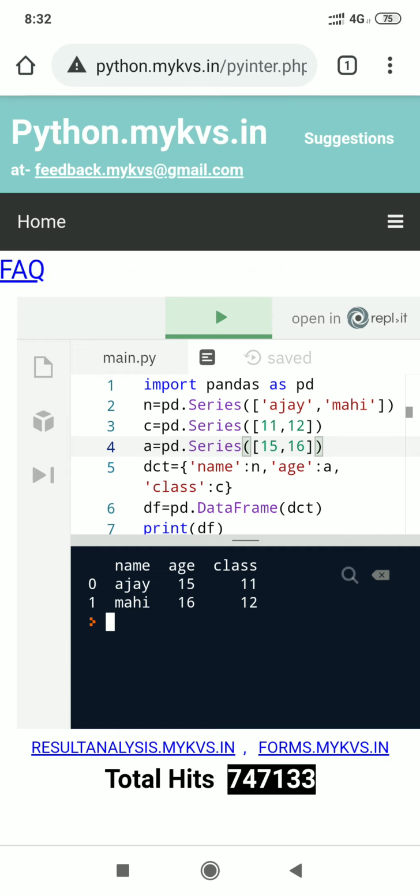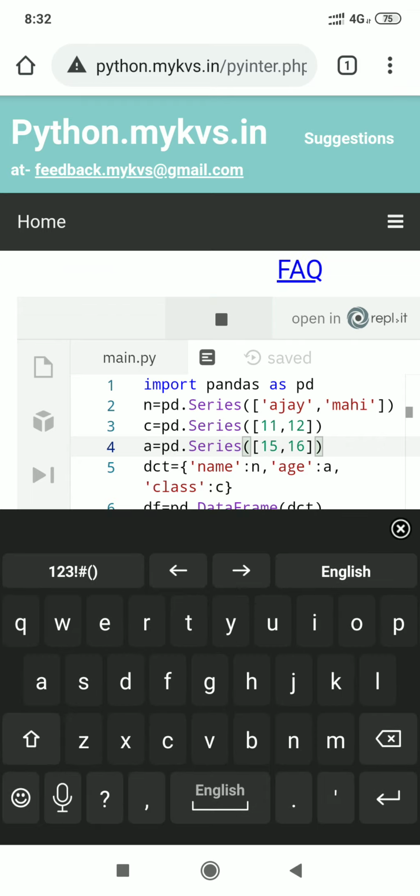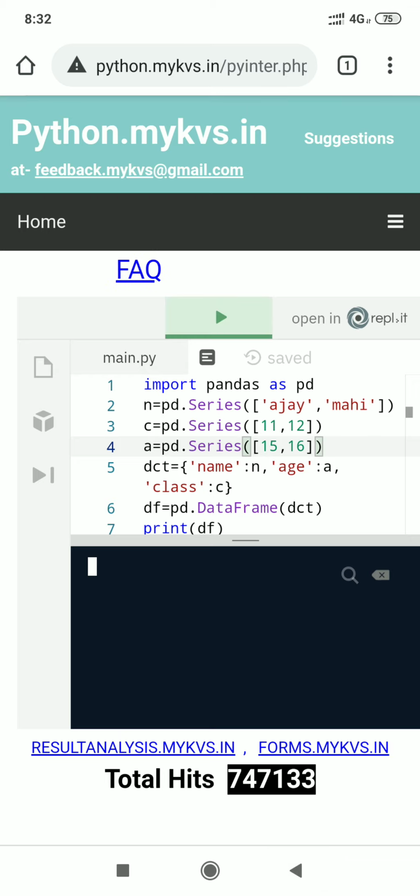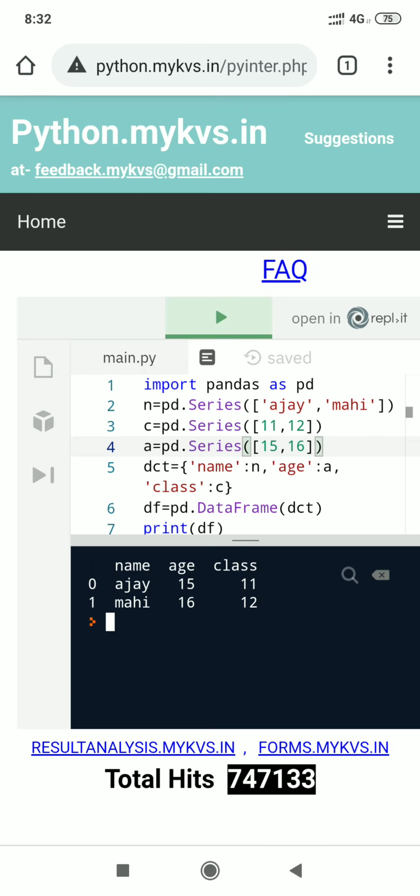With the help of this dictionary and the DataFrame method, we are creating a data frame. That data frame is to be displayed with the help of the print method. So as I execute this program, it displays the result like this. There are three columns: name, age and class.